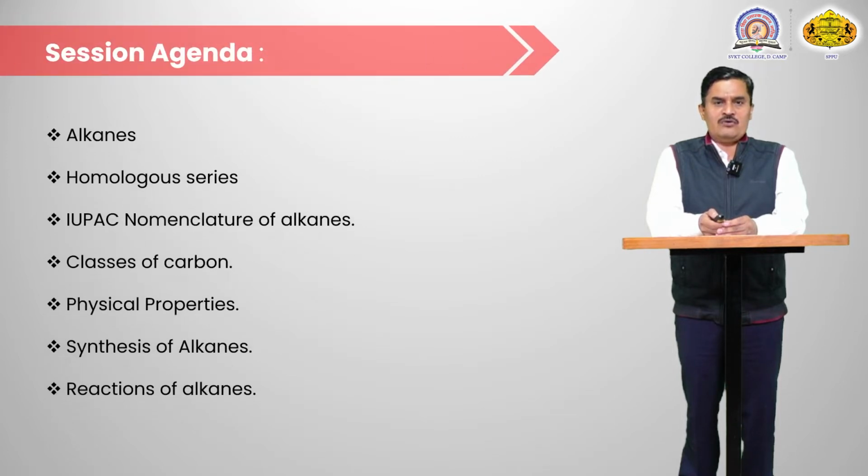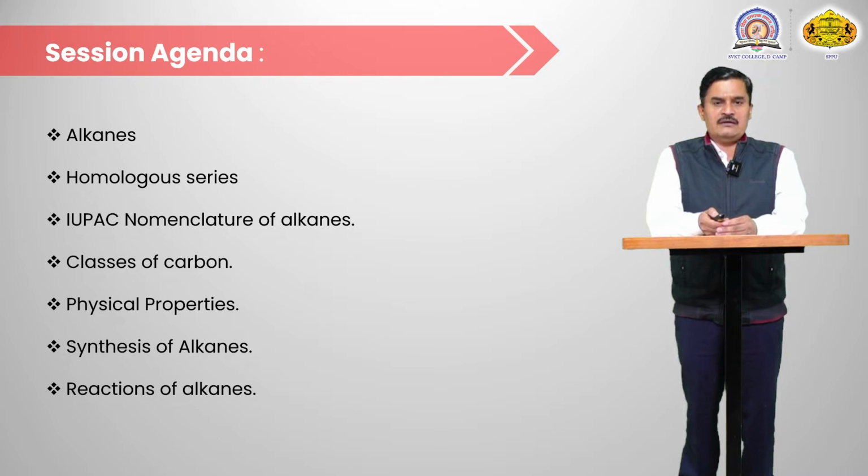So what is meant by hydrocarbons? Hydrocarbons means organic compounds containing only carbon and hydrogen, the compound made using only carbon and hydrogen, that is known as a hydrocarbon. Hydrocarbons are divided into two types, aliphatic and aromatic hydrocarbons. Today we discuss the aliphatic hydrocarbons, which include alkanes, alkenes and alkynes. So in the first lecture we discuss the alkanes.